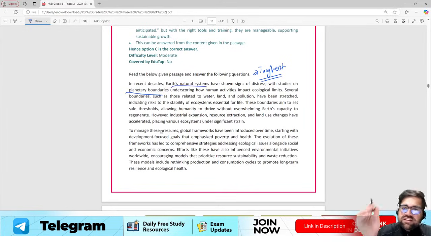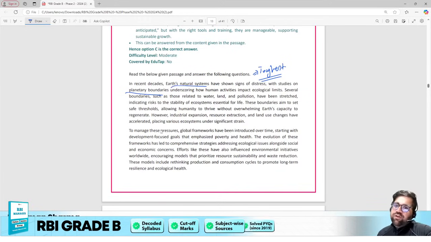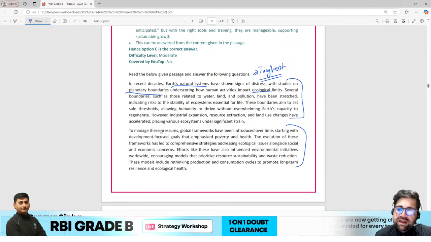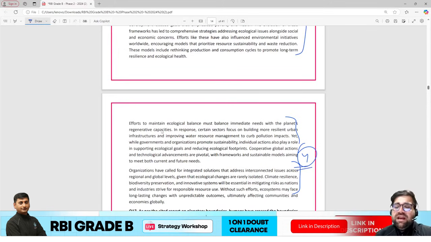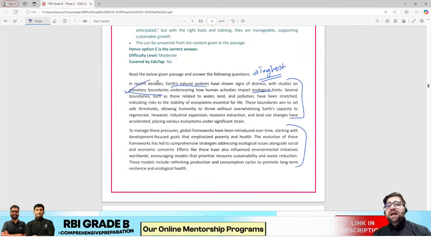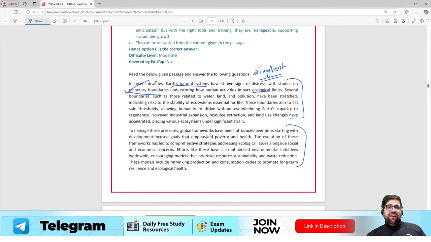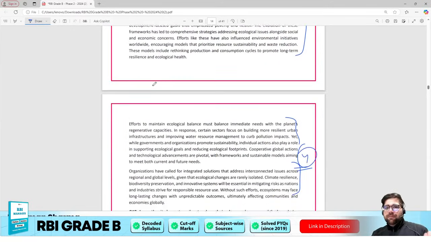So Earth's natural systems have shown signs of distress, with studies on planetary boundaries underscoring how human activities impact ecological limits. Likewise, they have added a second paragraph, and the 3rd and the 4th paragraph as well. So there are a total of 4 paragraphs added in the passage on planetary boundaries. Now definitely this question looks tough to me because first of all I am not able to see any chapter of FM related to planetary boundaries. Okay, chapters of ESI are surely related over here, but still you have to answer it.